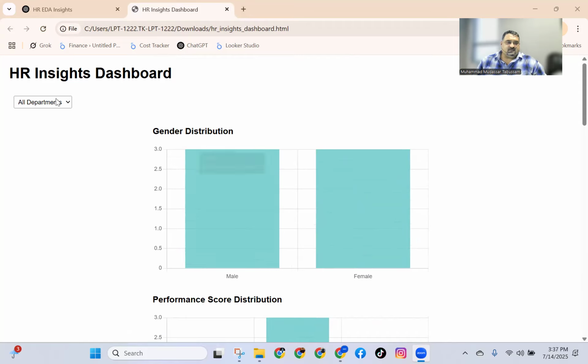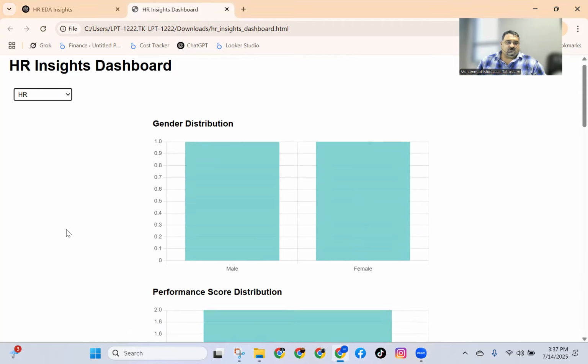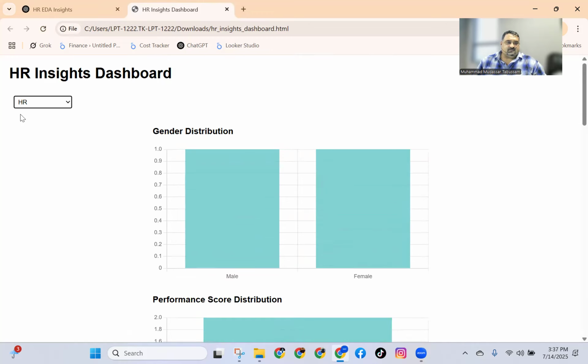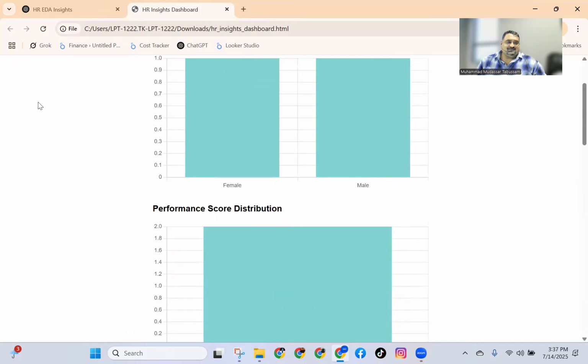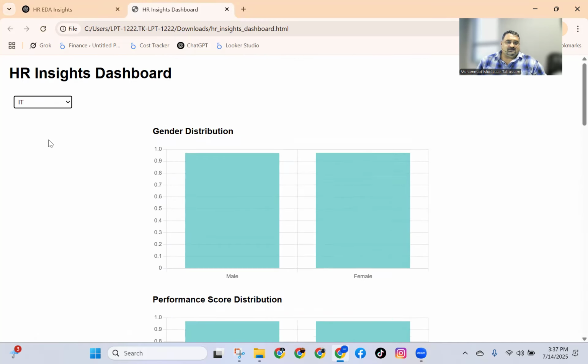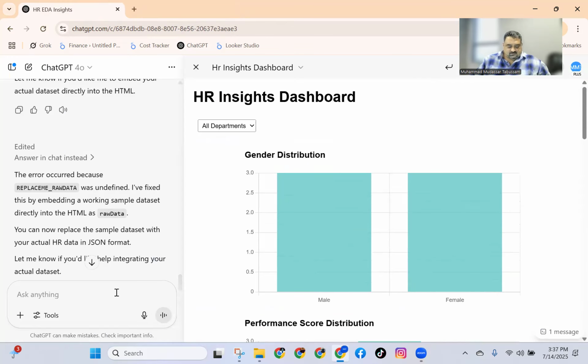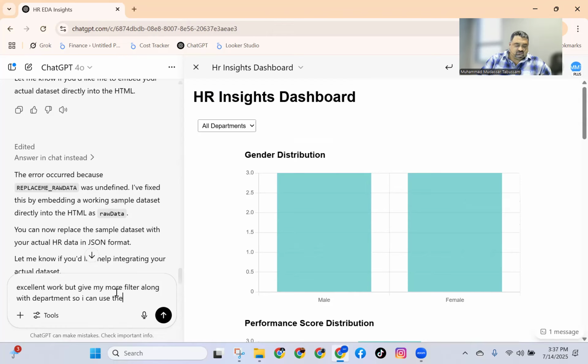So what is happening? Let me see. HR. So all the charts are now for HR, finance, IT. Okay, let me do one thing more. Excellent work, but give me more filters along with department so I can use them as well.